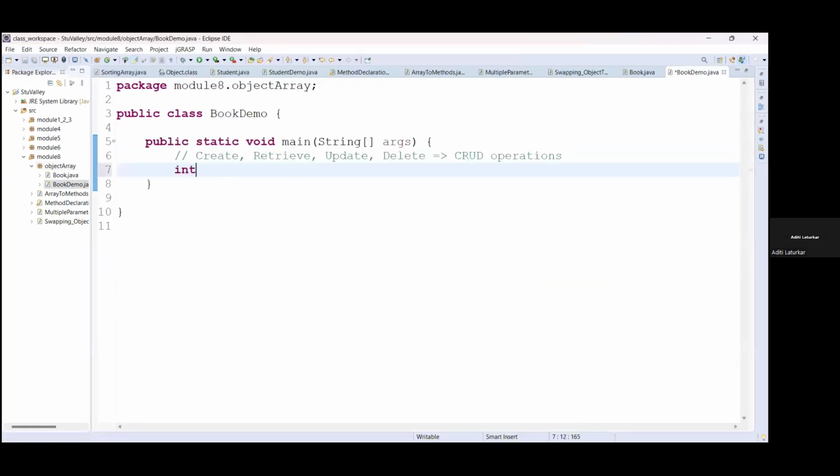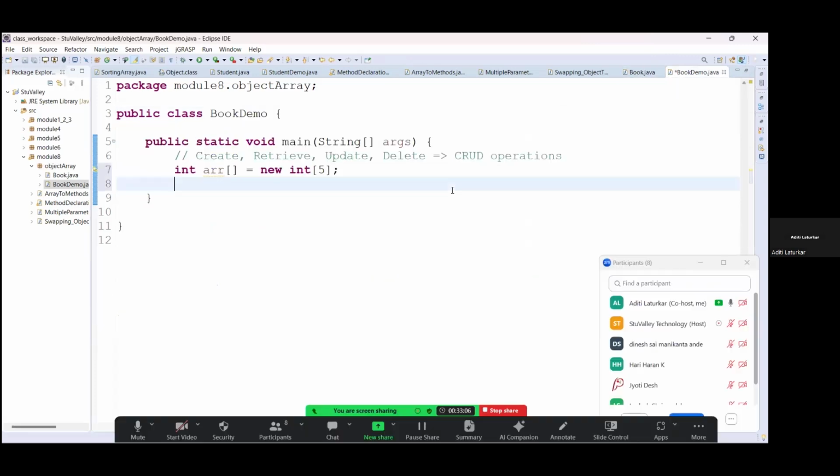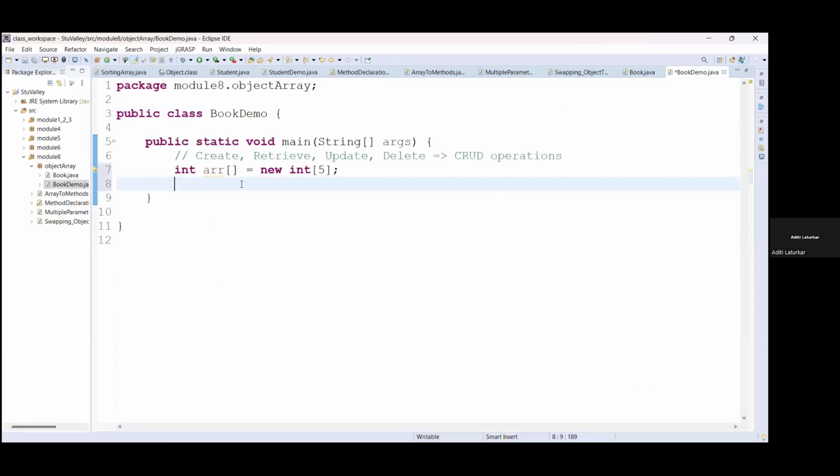Normal array अगर आपको create करना है, then we use the data type, the name of the array equal to new, then again the data type, and you specify the size of that particular array, right? So in a similar way, if I want to create multiple objects of Book class and store that in one place, or under one name, you can create the array of books, instead of creating multiple objects like Book B1, Book B2.